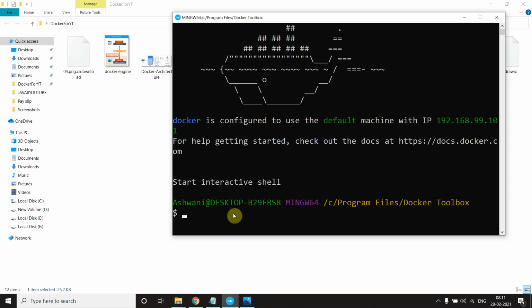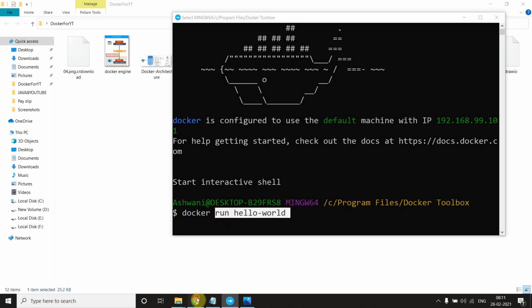And I want to tell you, Docker containers work on particular terminology, and that terminology is namespacing and control groups. So we will discuss how they work. First I will show you the first command. We will say docker run hello-world. If you see here, it is docker and hello-world.